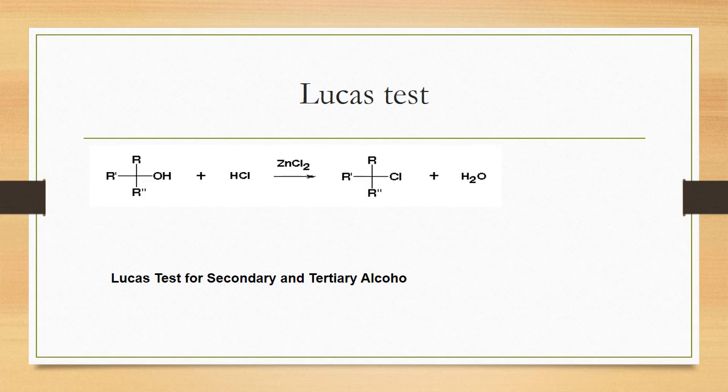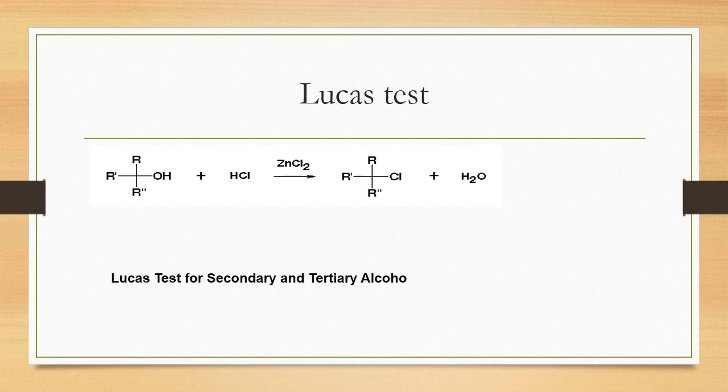If there is a secondary alcohol in the presence of HCl and zinc chloride, then the oily layer forms in 5 to 10 minutes. And if there is a primary alcohol, it also forms an oily layer, but only on heating, not in the cold condition. This is the difference. How do you differentiate between the tertiary, primary and secondary alcohol? By the Lucas test. This is a very easy test.